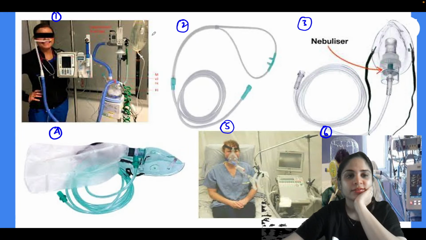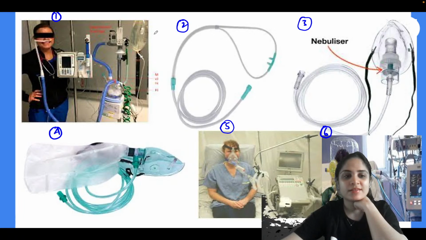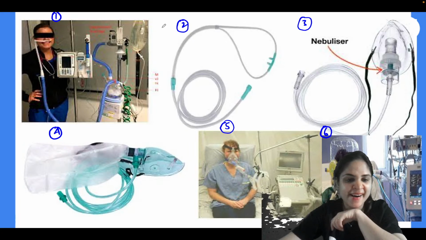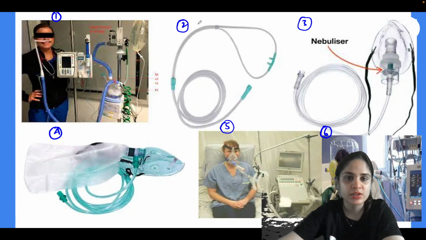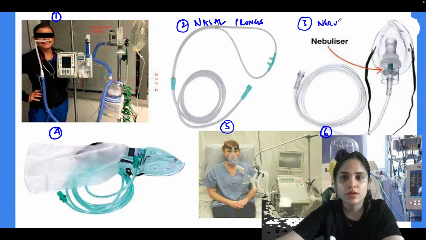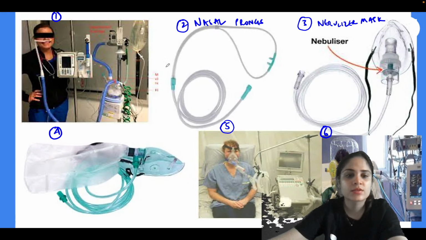One is 100. What is 100? Identify the instrument first. Hriday is saying 2 is oxygen prongs. Rather, it is called nasal prongs. Right. 3 is called nebulizer mask. Yes, or it is called Hudson mask, right. 4 is called non-rebreathing mask, right.